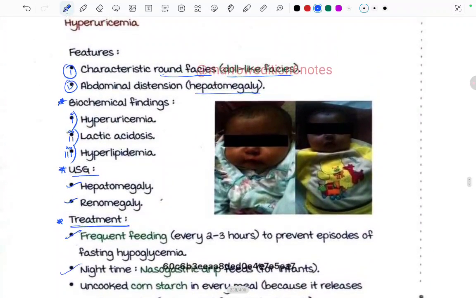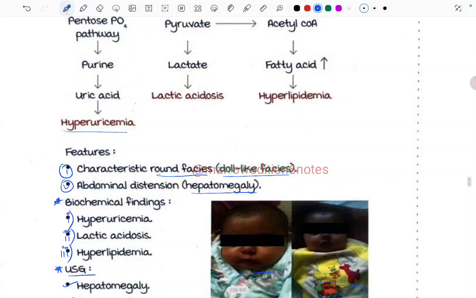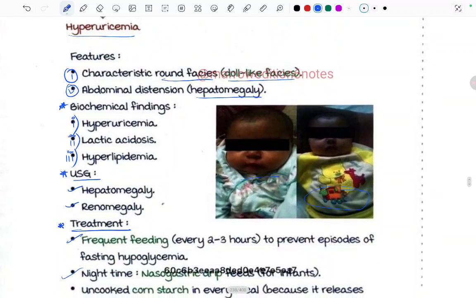One second. Let's remember this first. First, let's see this baby. Look at this baby, very cute, doll-like facies, and we can slightly see the abdominal distension here. What can we see in the biochemical findings that we just read? Hyperuricemia, lactic acidosis, and hyperlipidemia. These three findings will be seen. And on USG, we already saw, right? There was hepatomegaly and renomegaly.